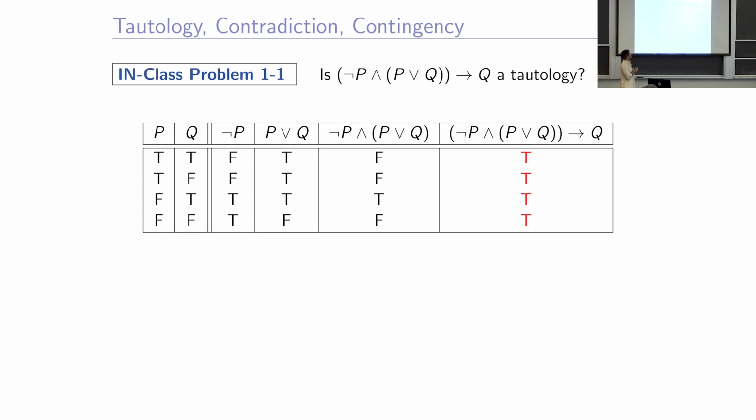So, now pronounce it to yourself. For all possible values of P and Q, because this compound proposition is fully determined by P and Q, right. Once we know the value of P and Q, we know the value of this compound proposition. So, for all possible values of P and Q, we get that this compound proposition is true. That is the definition of a tautology. So, this proposition is a tautology.